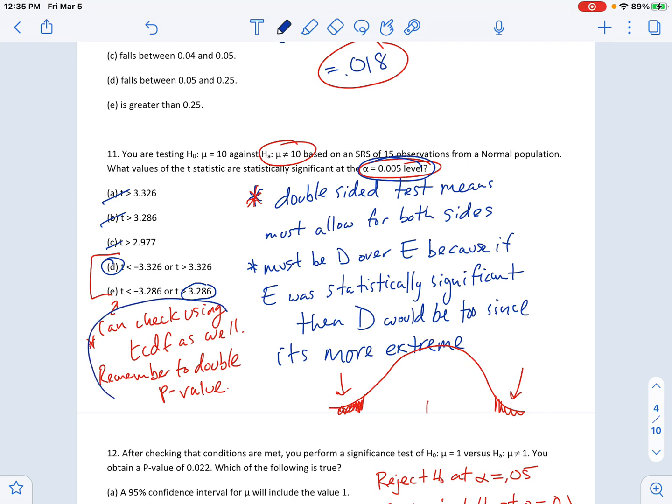If you actually calculated it, you could do tcdf using either one of these, but then make sure you double the p-value. There's a lot here. This is a tough question, okay? Really, you can do it all without doing any kind of calculation. If I do remember correctly, if you don't double the p-value, it looks like both of those could be correct, but when you double the p-value, this one doesn't work.